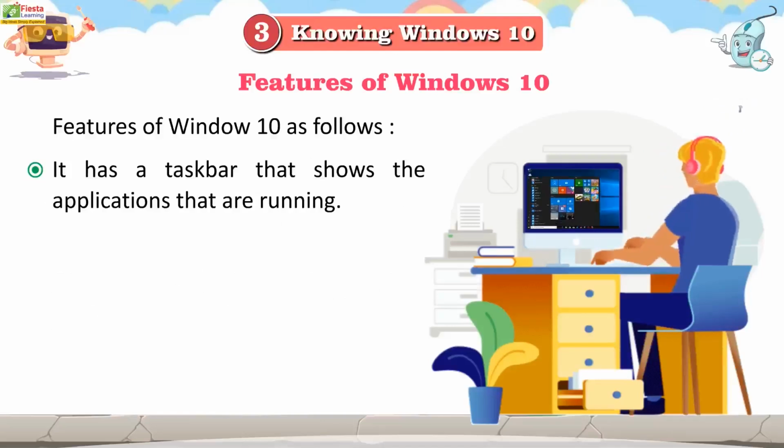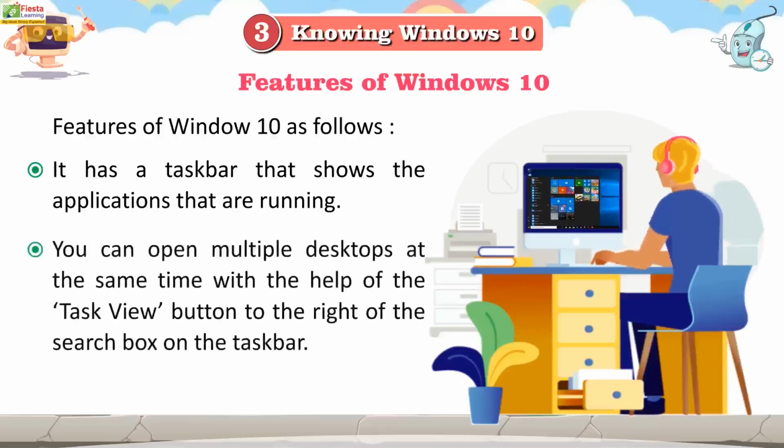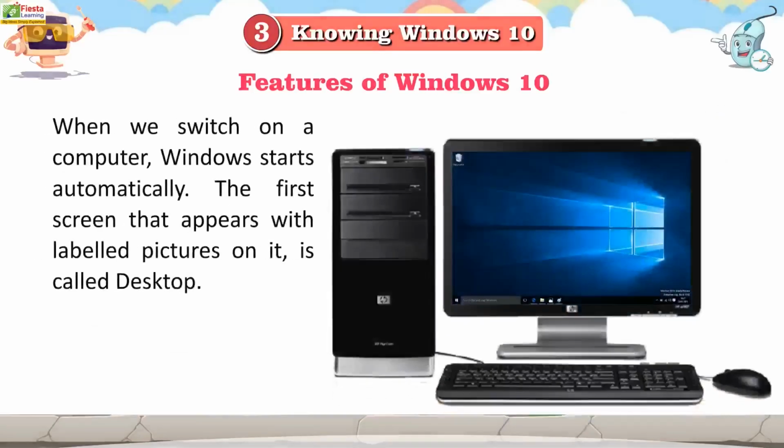It has a taskbar that shows the applications that are running. You can open multiple desktops at the same time with the help of the Task View button to the right of the search box on the taskbar. When we switch on our computer, Windows starts automatically. The first screen that appears with labeled pictures on it is called the Desktop.